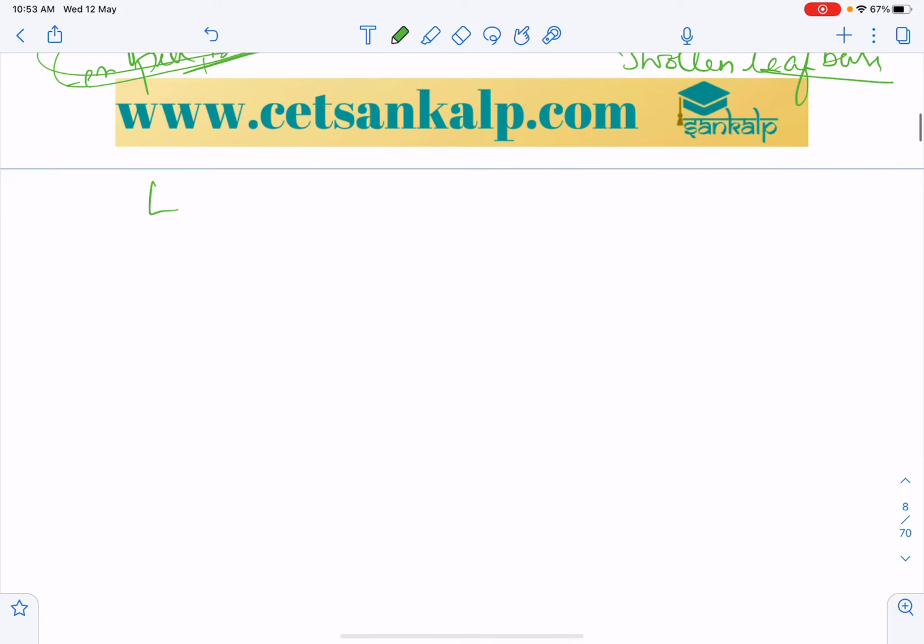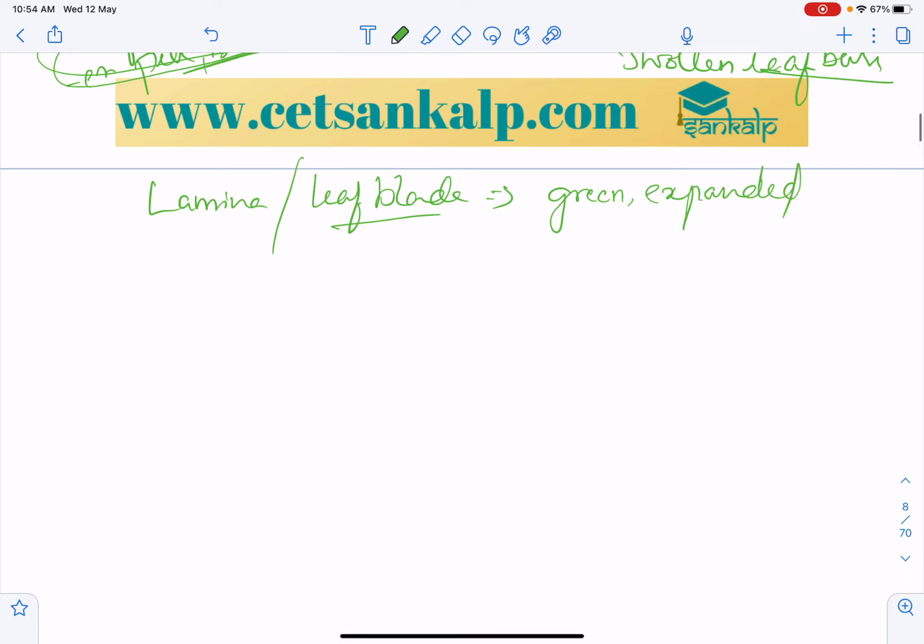Generally the lamina, which is also called the leaf blade, as I already explained, is a green, flattened, expanded structure.